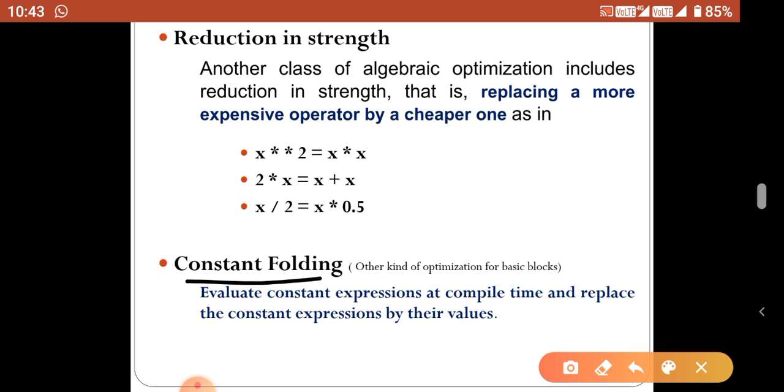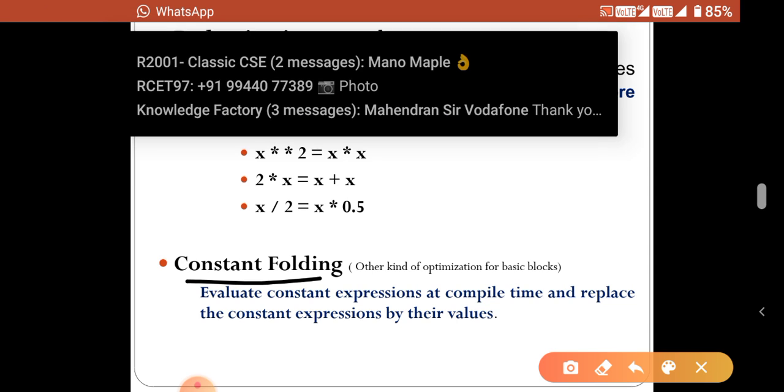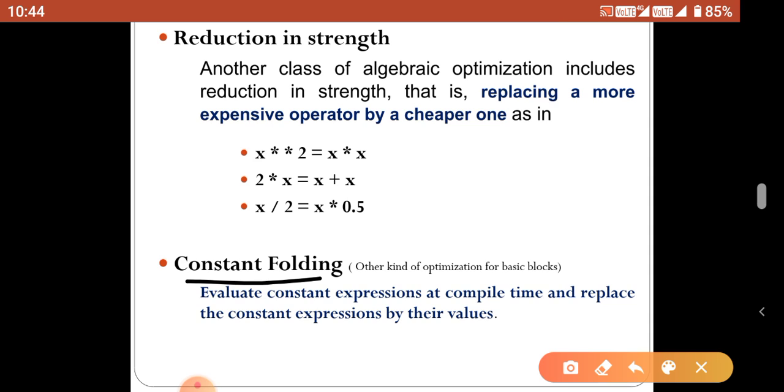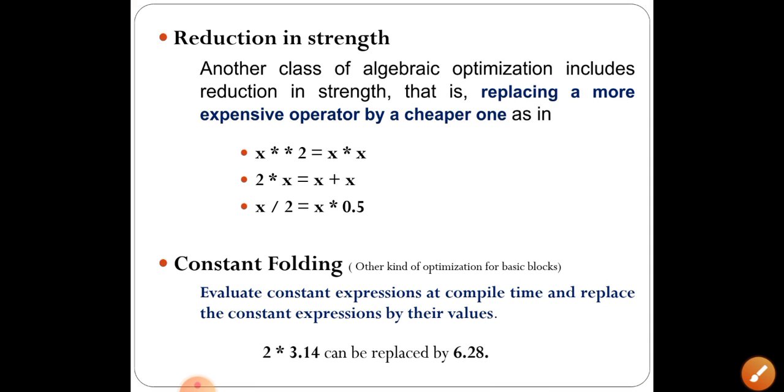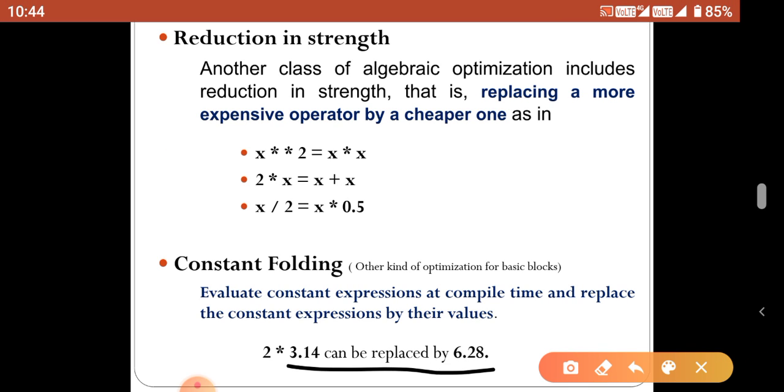So far we have discussed very simple kinds of optimization, because we are discussing optimizations for a basic block, not other kinds of optimization. Already we discussed that 2 into 3.14 can be replaced by 6.28. That is the constant folding method.